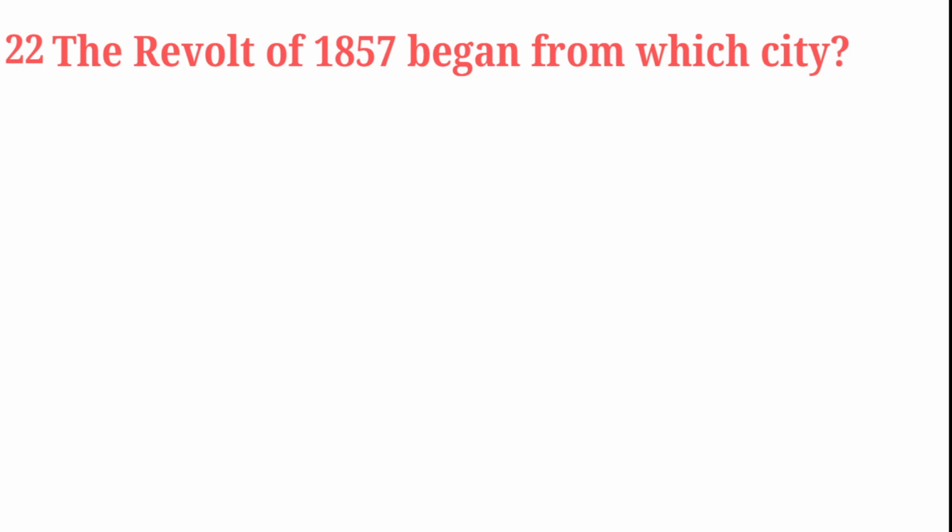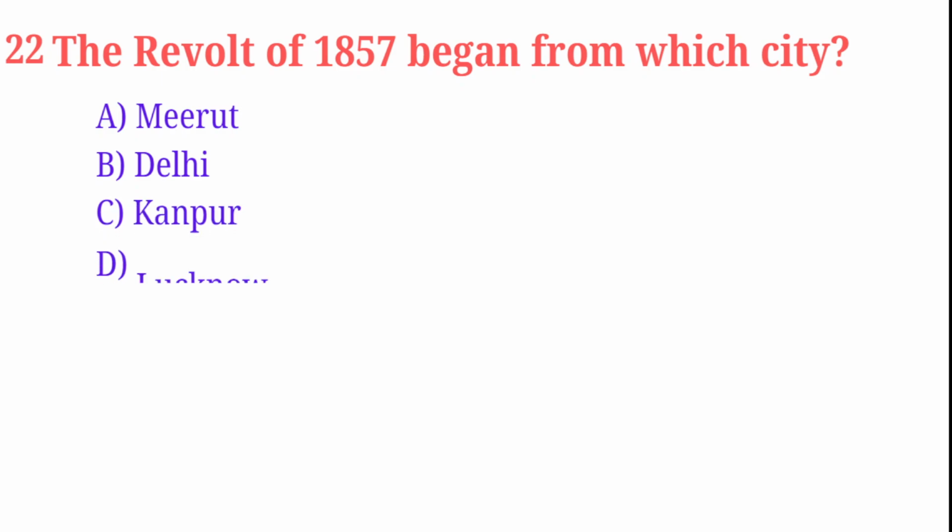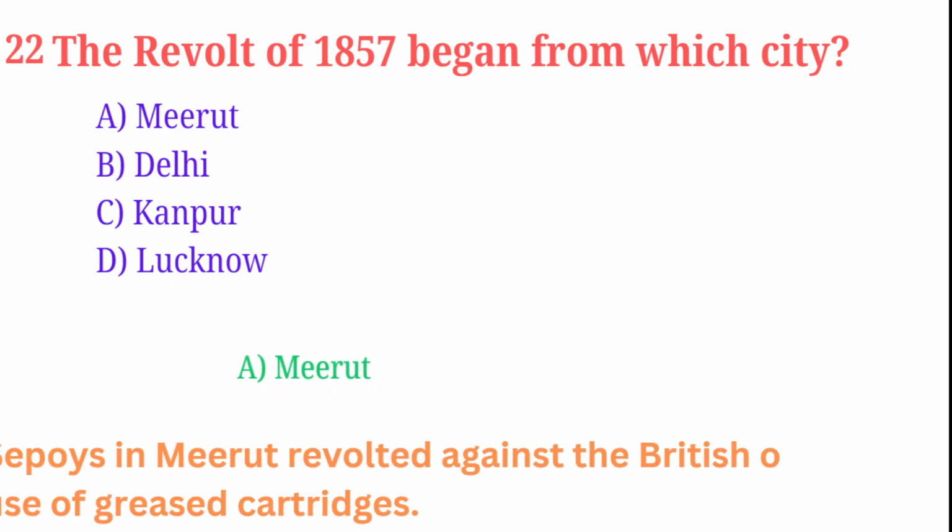The revolt of 1857 began from which city? Meerut, Delhi, Kanpur, Lucknow. Correct answer is Meerut. Sepoys in Meerut revolted against the British over the use of greased cartridge.